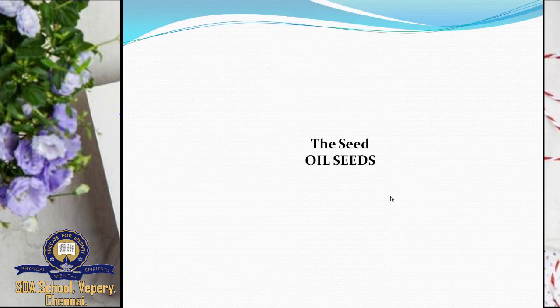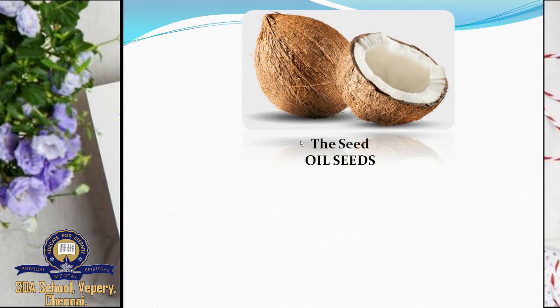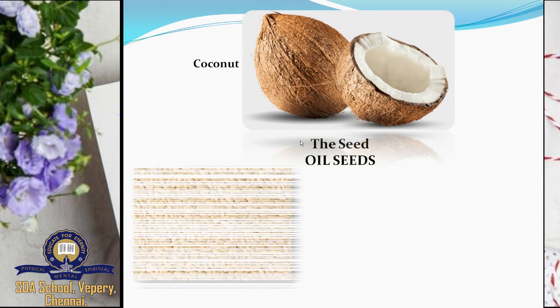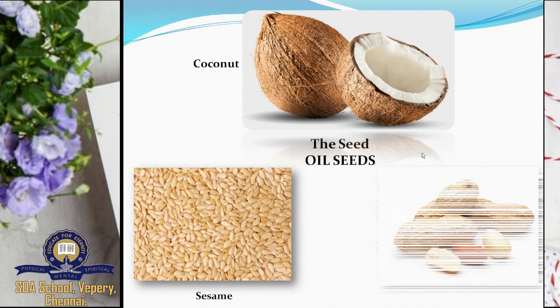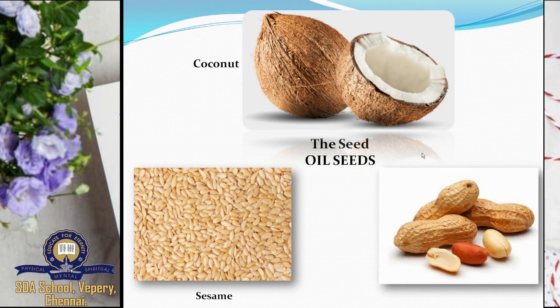The next one, oil seeds. The seeds which contain oil. So what are the seeds? What is this? Yes, it is coconut. You get coconut oil from coconut. And then sesame. So you get oil from sesame. And the third one, groundnut. Yes, you get groundnut oil from groundnut.